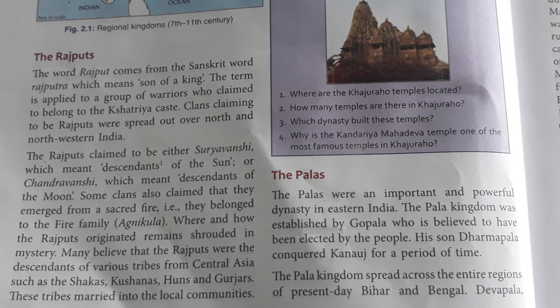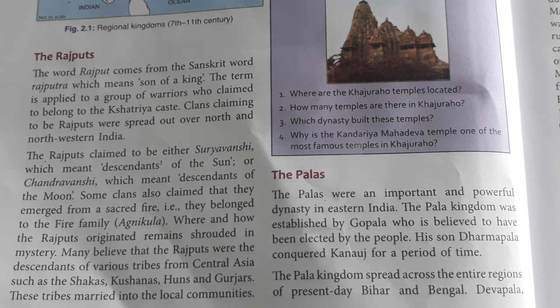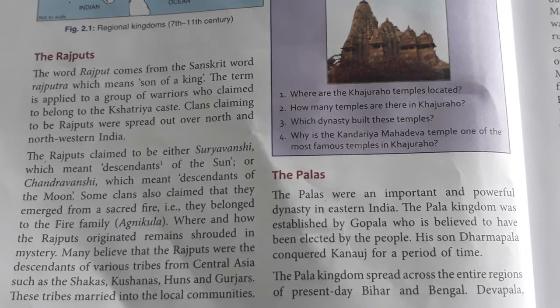Some clans also claimed that they emerged from a sacred fire, that is, they belong to the fire family called Agnikul. Where and how the Rajputs originated remains shrouded in mystery. Many believe that the Rajputs were the descendants of various tribes from Central Asia such as the Shakas, Kushanas, Hans and Gurjaras. These tribes married into the local communities.